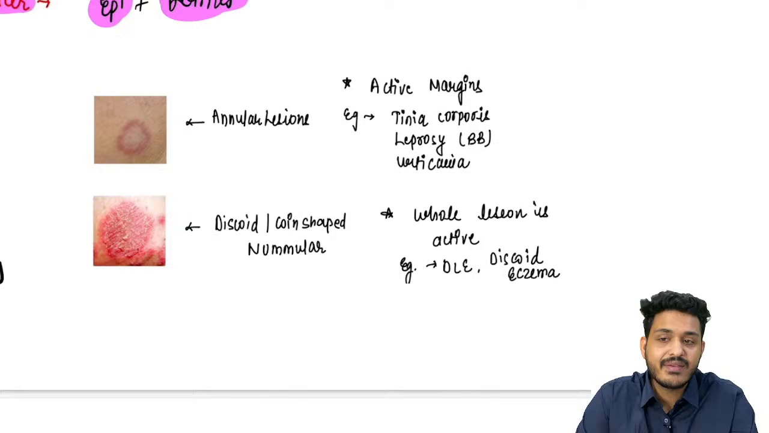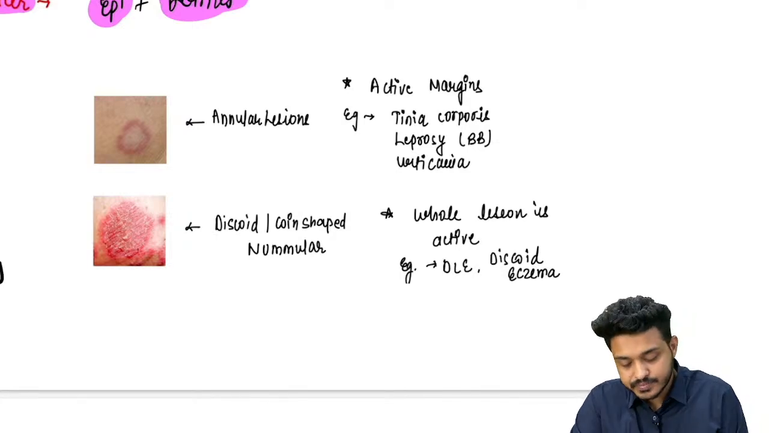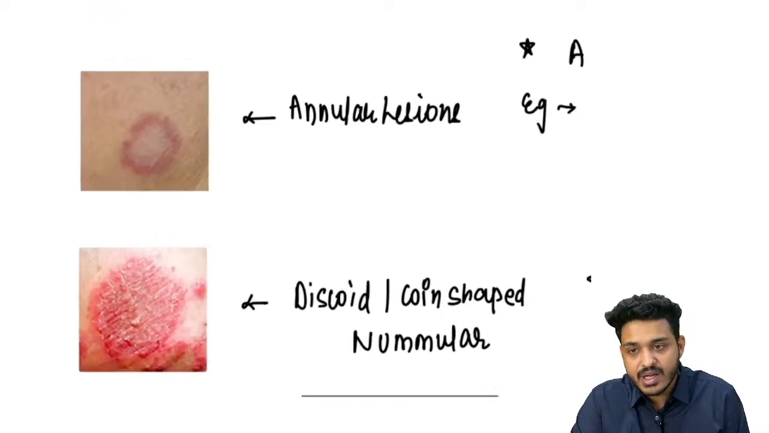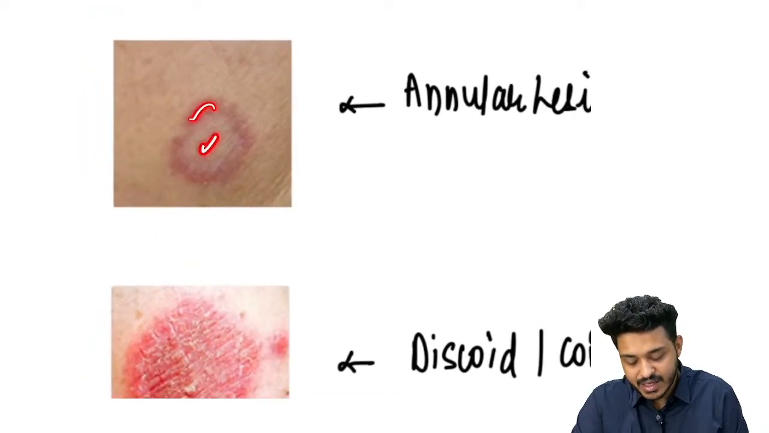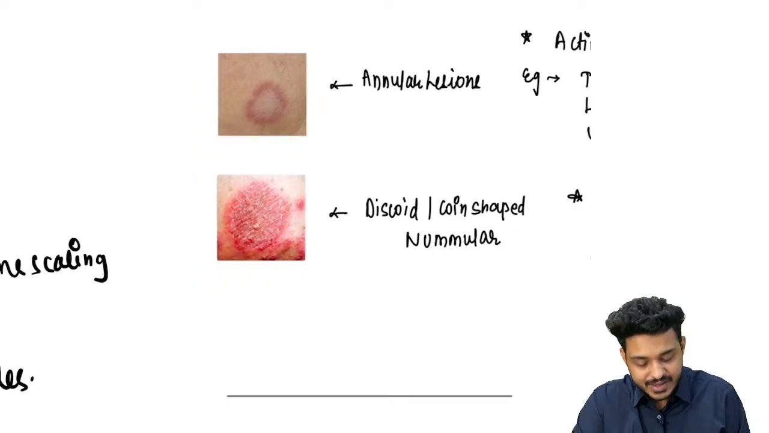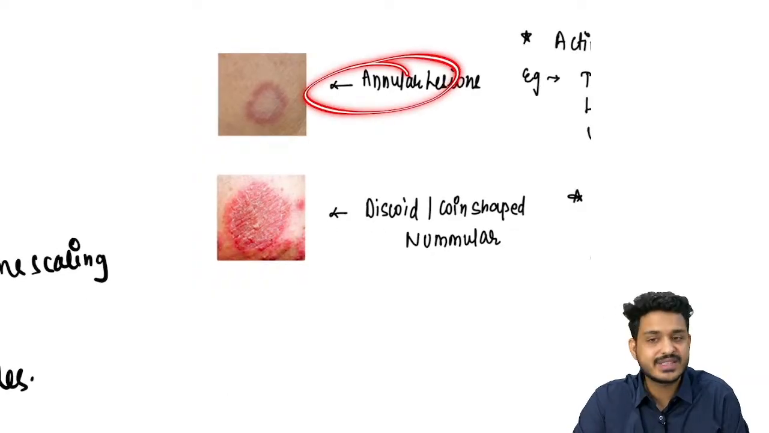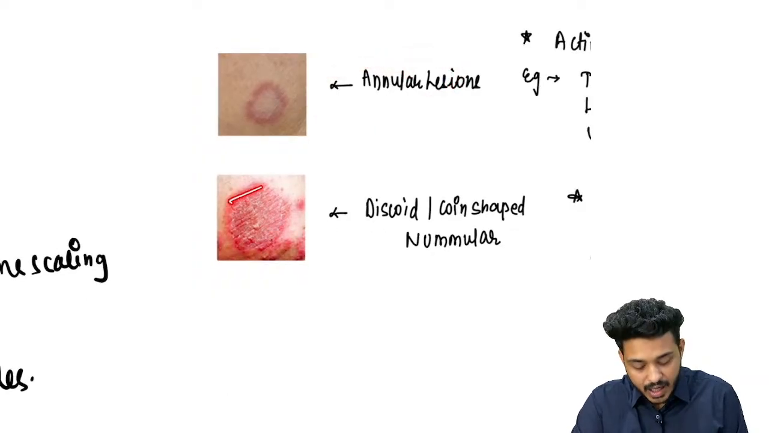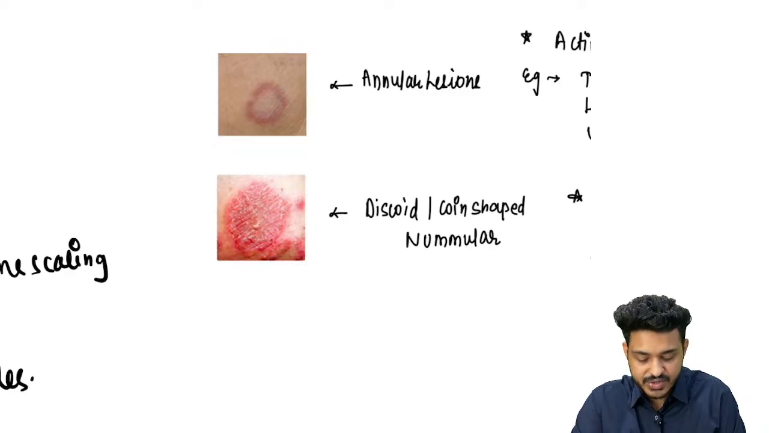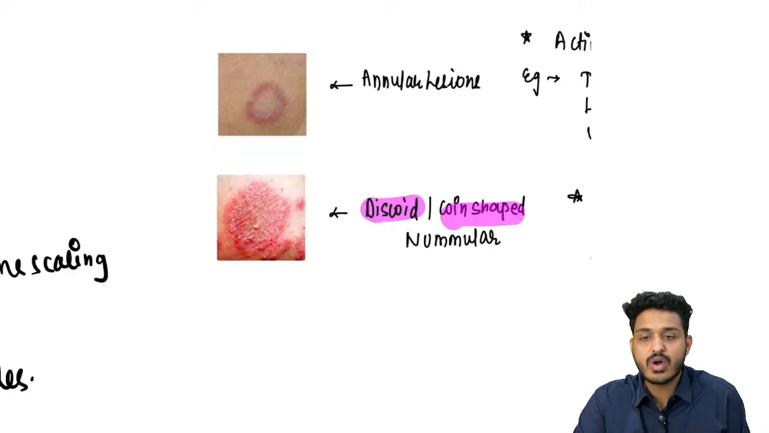Another lesion we are having, annular lesion kisko bolte hain? The lesion which is going to have active margin. Bahar ka area active hai aur central clearing hai, beech ka area clearing hai, outer margin is going to be activated. This is known as annular lesion. Aise lesion ko annular lesion bolenge. If the whole area is going to be active, this lesion is known as what? Discoid lesion or nummular lesion, also known as coin shaped lesion, right?